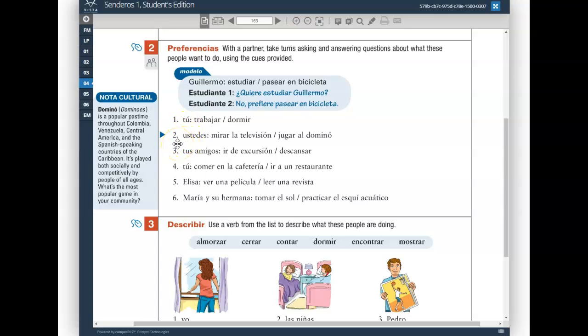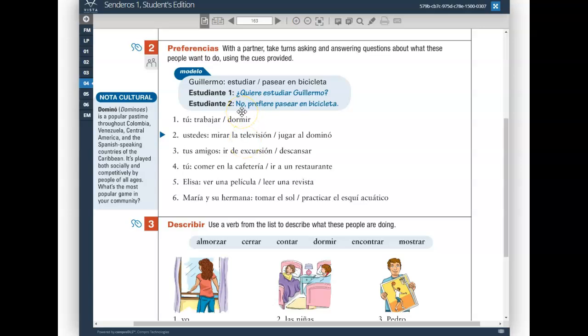For número 2, ¿ustedes quieren mirar la televisión? Y'all want to watch TV? Since the question's in the ustedes form, the response is going to be in the nosotros form, right? If ustedes is asking more than one person, then more than one person would respond in the first person plural, nosotros. ¿Ustedes quieren mirar la televisión?